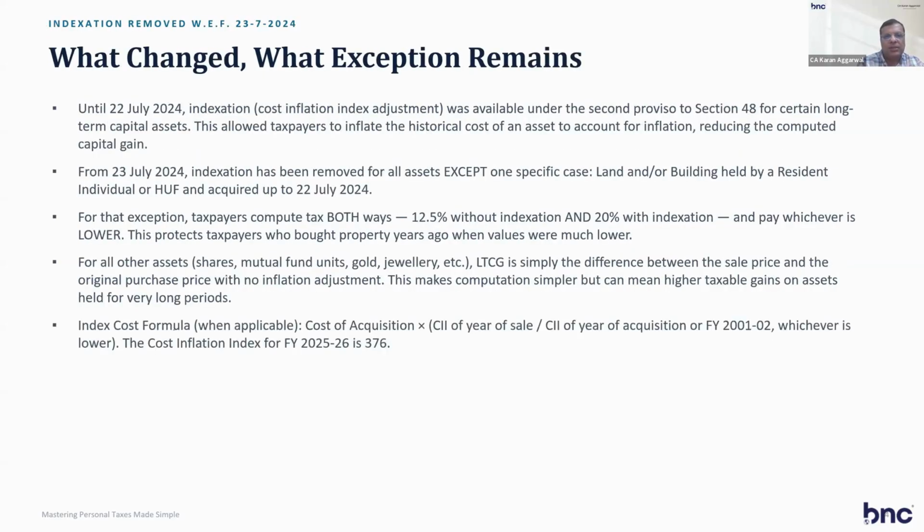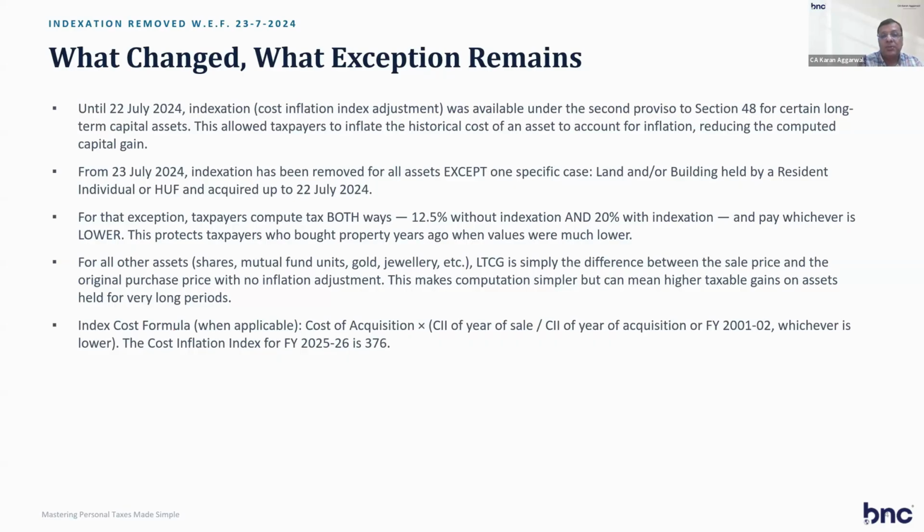So what has changed? What exception remains? Until 22nd July, indexation was available under the second proviso for certain long-term assets. This allowed the taxpayer to inflate the historical cost. Now it has gone. From 23rd July, indexation has been removed for all assets except one specific case. So again, I'm specifying that from 23rd July, indexation has been removed for all assets except land and building held by a resident individual or HUF, and not for non-residents, acquired up to 22nd July.